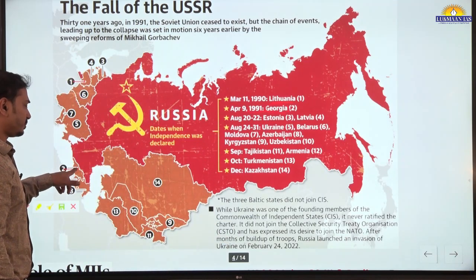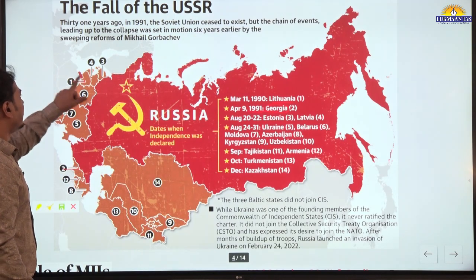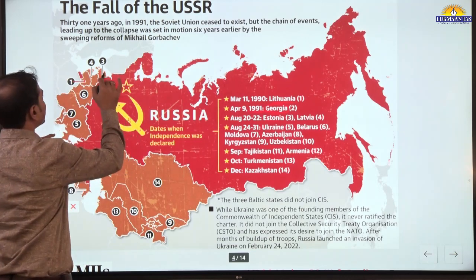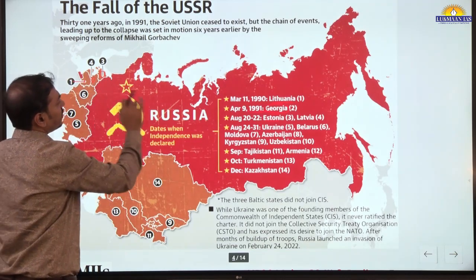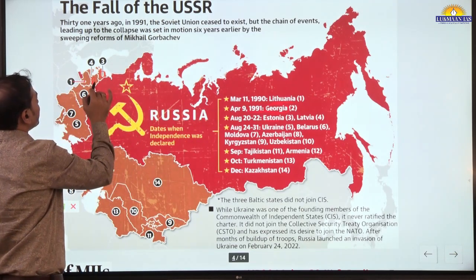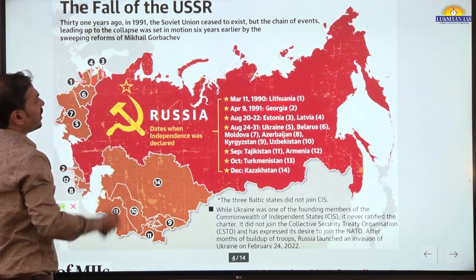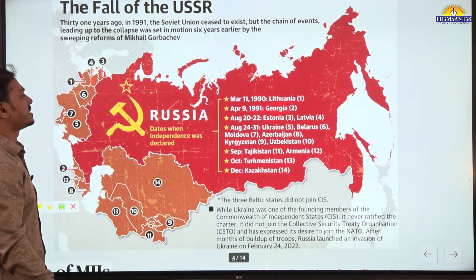Third is Estonia, and fourth is Latvia. So Estonia, Latvia and Lithuania were among the earliest to get separated.